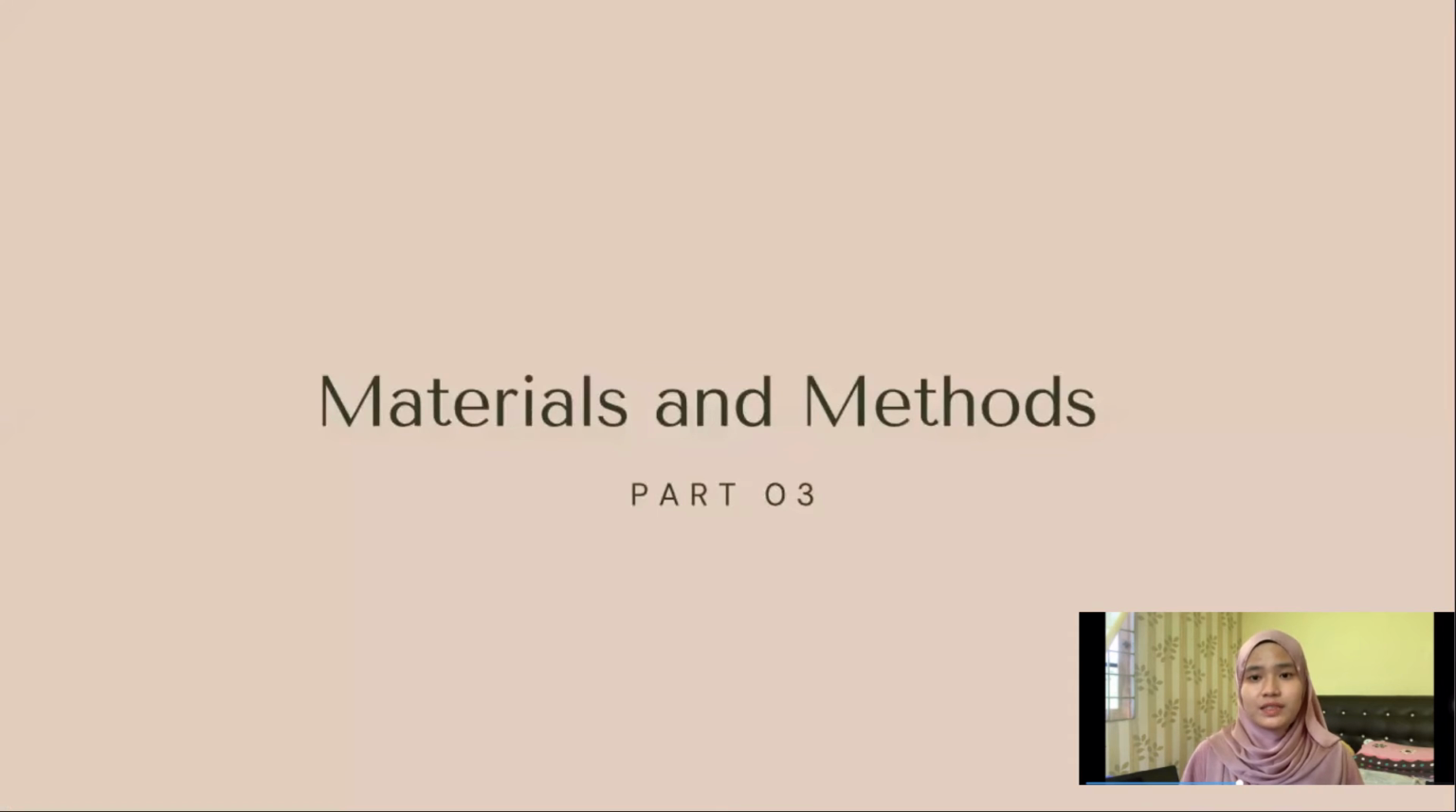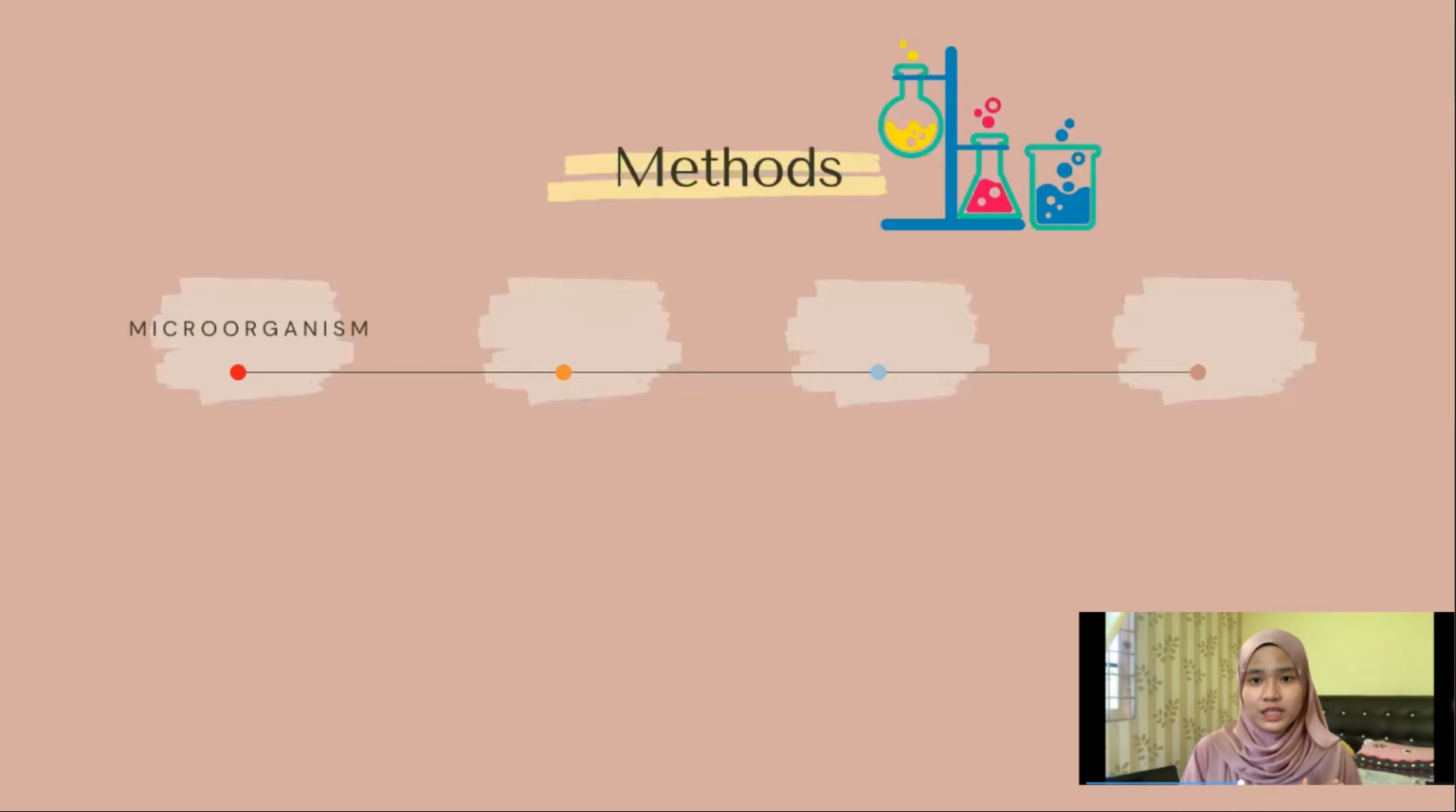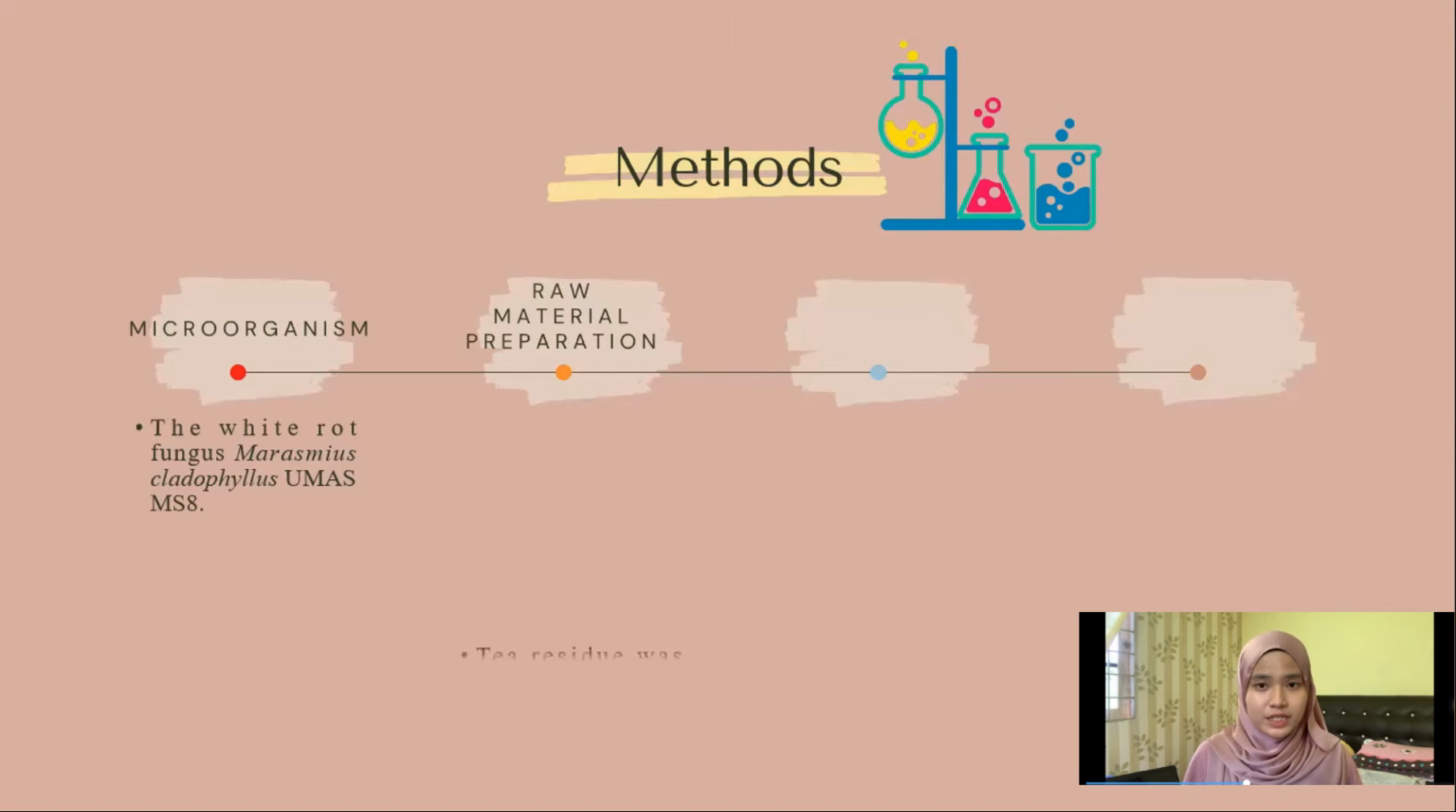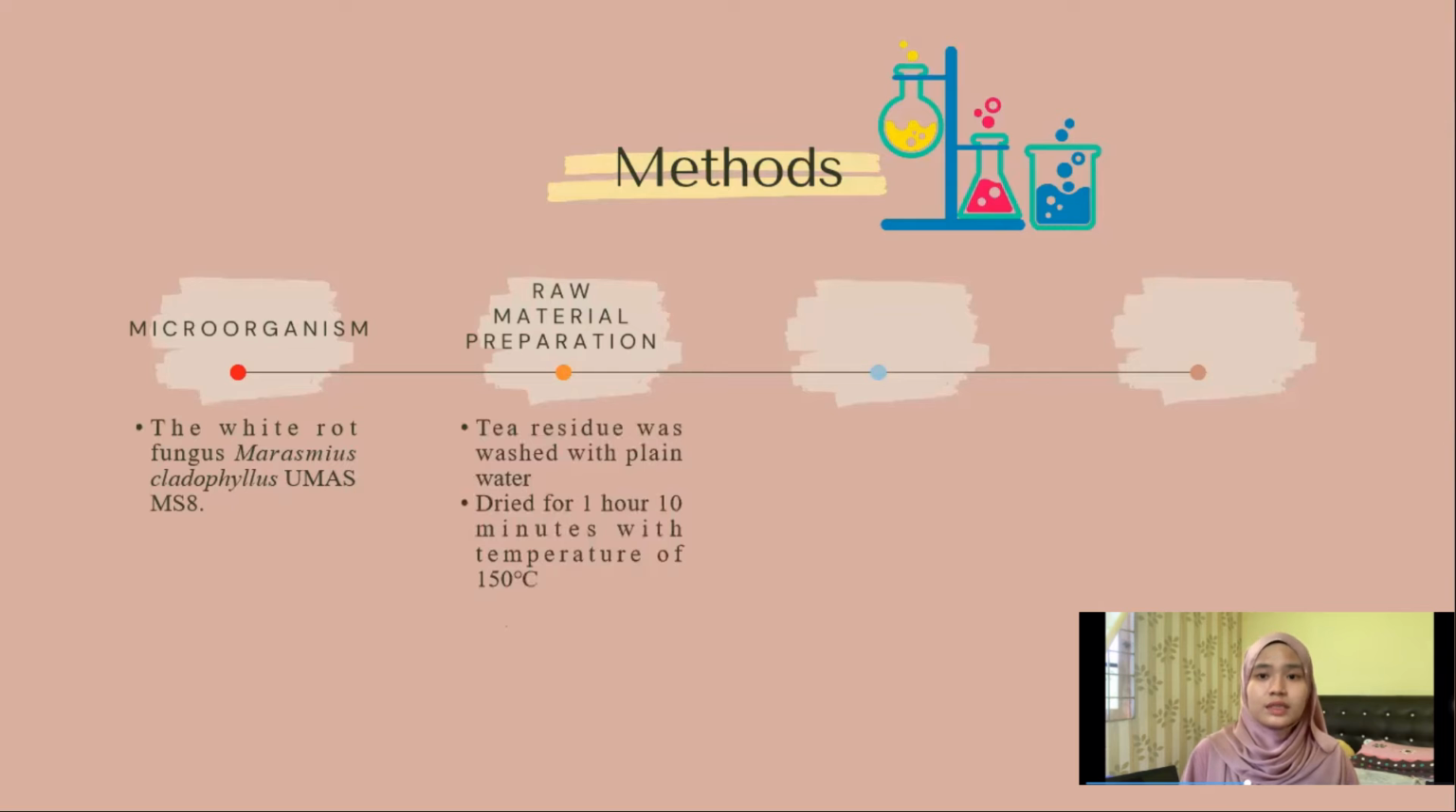Next is materials and methods for my research study. First is the microorganism. In this research study, Marasmus cardophilus Limas MS8 was used. Second is the preparation of raw material. The tea residue was washed with plain water to remove any debris and dried in the oven for 1 hour 10 minutes at 150 degrees Celsius.